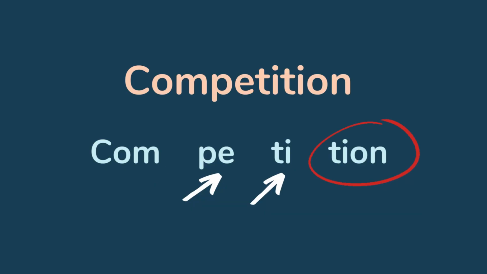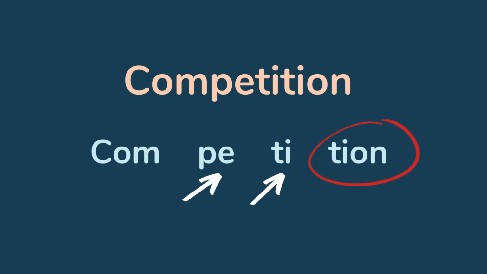So let's here learn the word competition, how to read it and how to write it. Okay, we can divide the word competition into 4 syllables. The first syllable is k, o, m, come. Then we have p, e, p. So we have come, p.